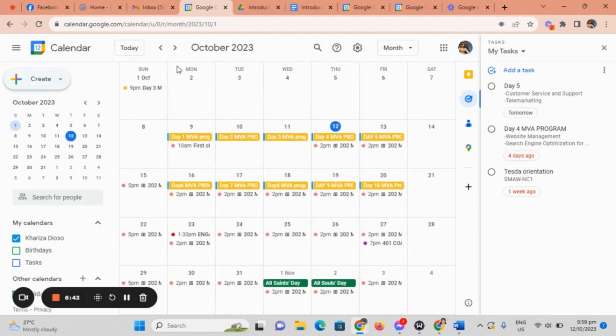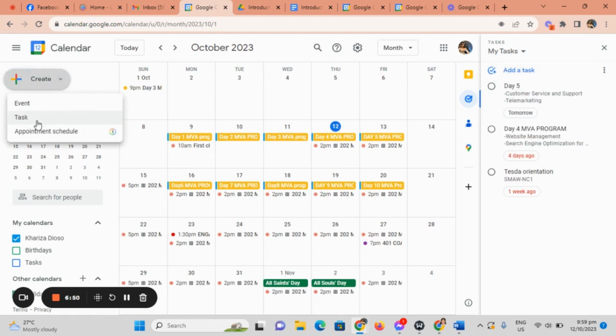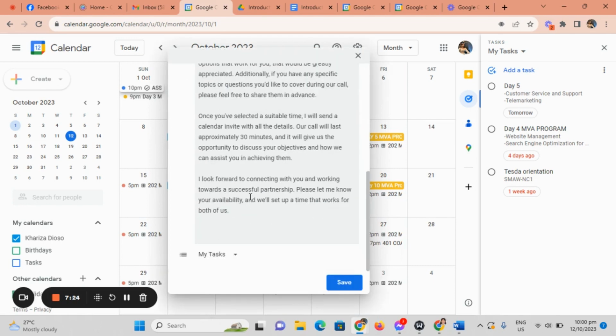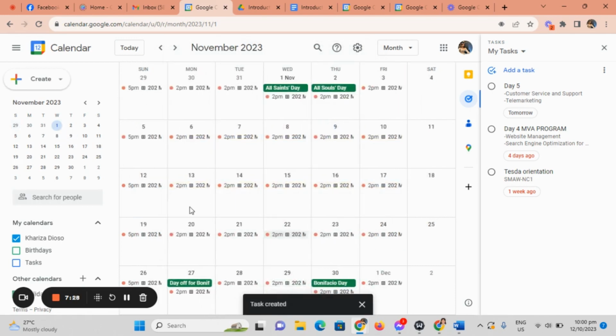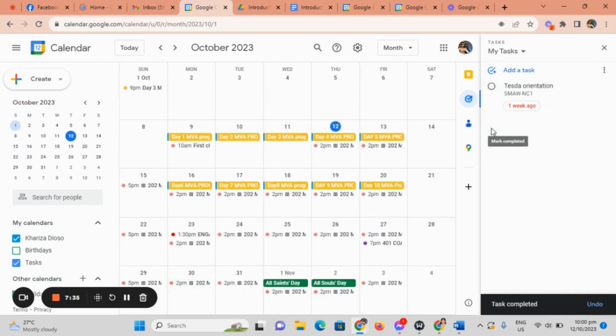So that's all. If you want to add a task, it's also here. Task, appointment schedule, event, task. What we want to have is a description. So for the example, assign. Then you can add here a description, for example, okay, so the task was here. You can check here if we end the task.